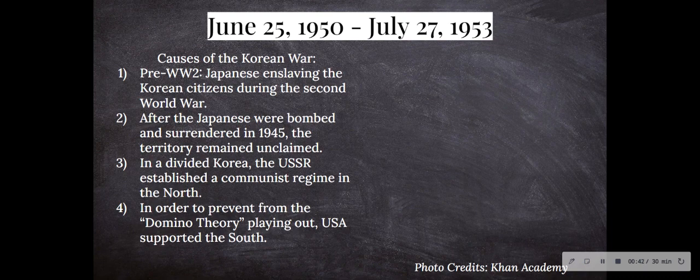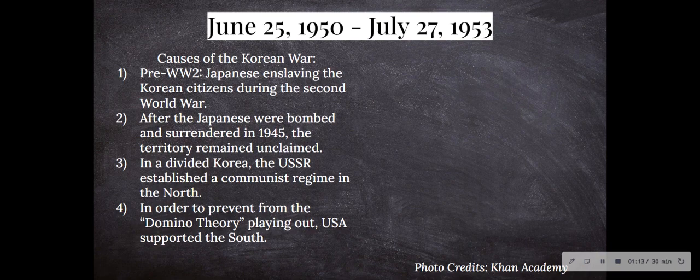that sparked the war. So before World War I, Japan was a huge empire. They had a very strong military, they had many citizens living in the country, and part of their empire was Korea. And because Japan was thriving so much, in order to keep up with the production that their country was making, they enslaved the Korean citizens during the Second World War.